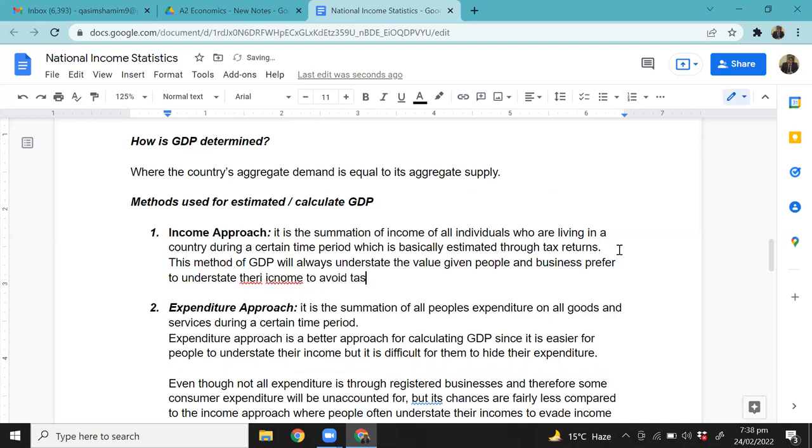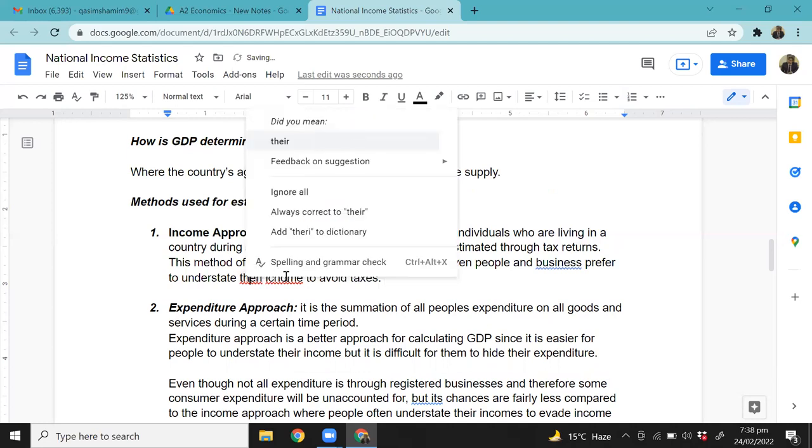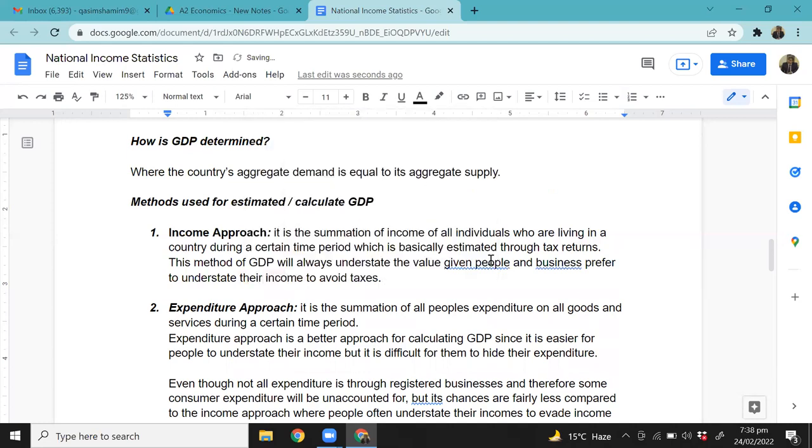How many of you are following me over here, right? So to avoid taxes, individuals and businesses understate their income, and that is what understates your GDP when you calculate GDP using the income approach.